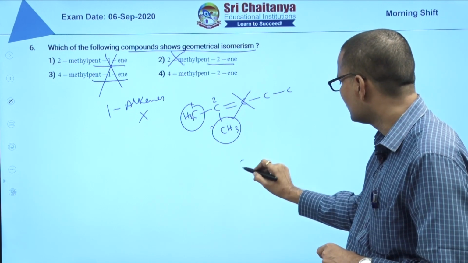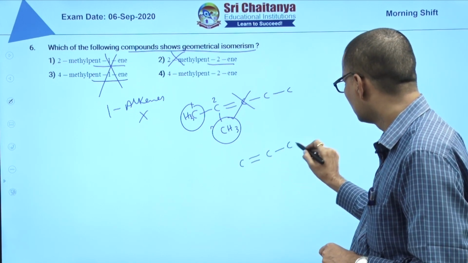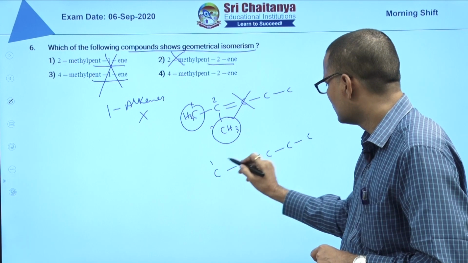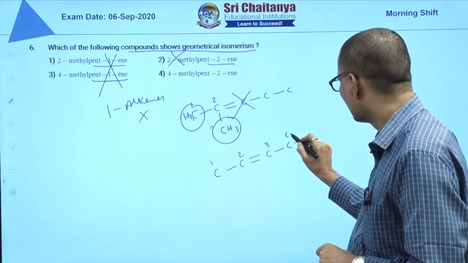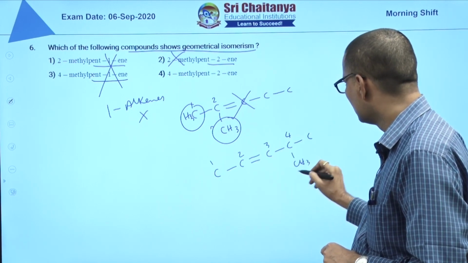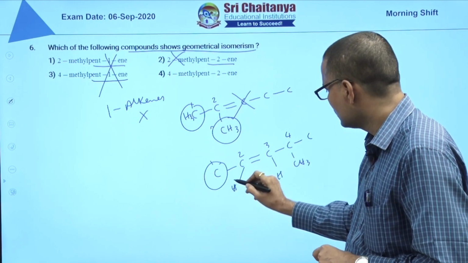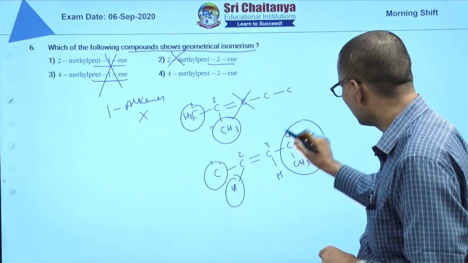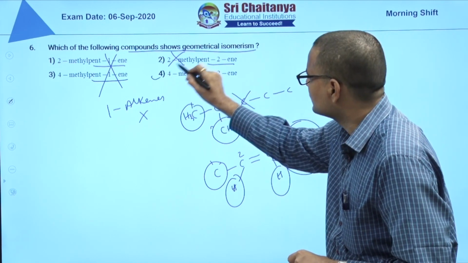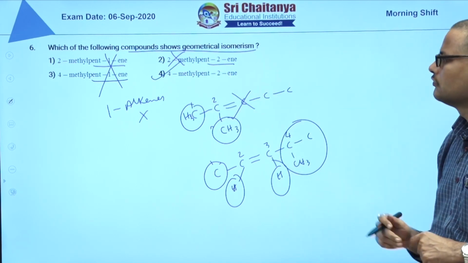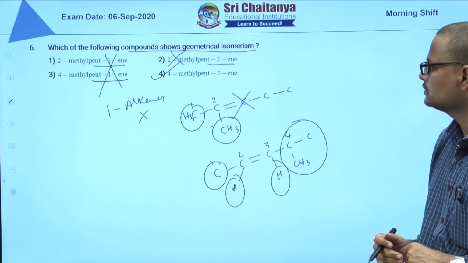So 4-methyl pentene, 1 2 3 4, 4-methyl. So here hydrogen is there, here hydrogen is there, 1 methyl, 1 hydrogen, 1 isopropyl, another hydrogen, it exhibits. So answer is 4. Sixth question answer is 4.